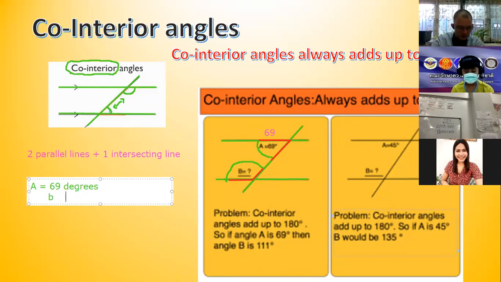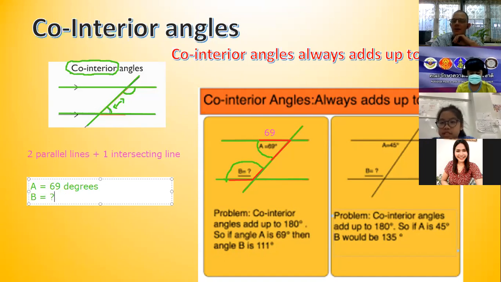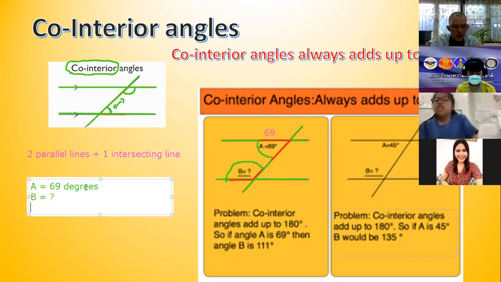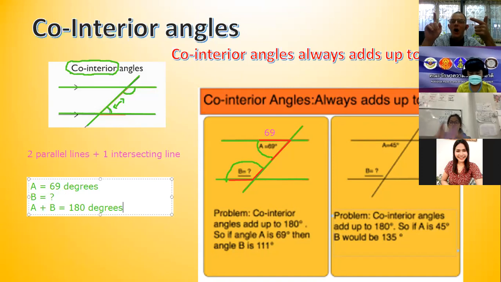B equals... we have to find out what B is. But we know A plus B equals 180 degrees. Why? Because A and B form co-interior angles. Co-interior angles. So that means they add up to 180.